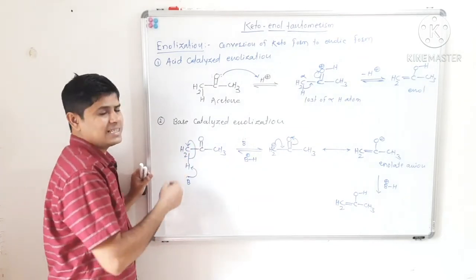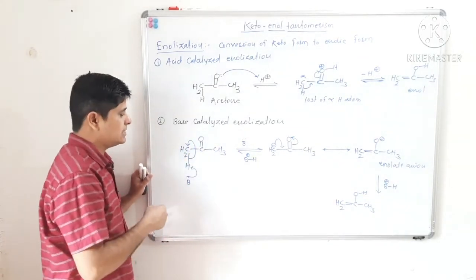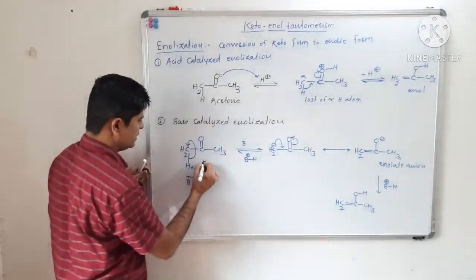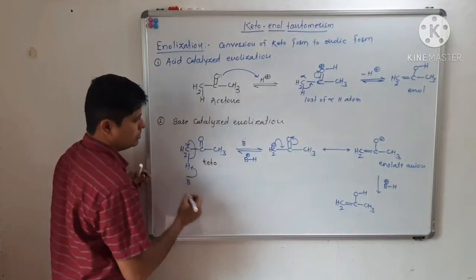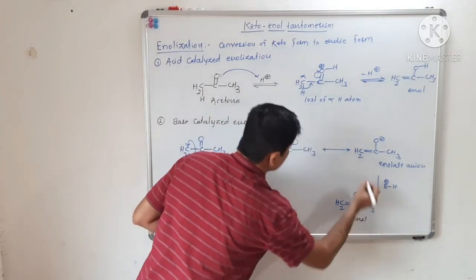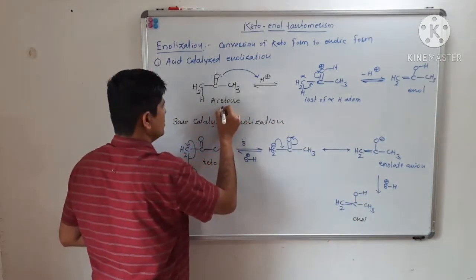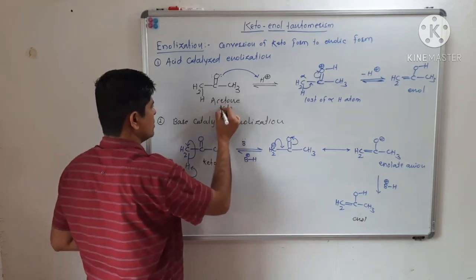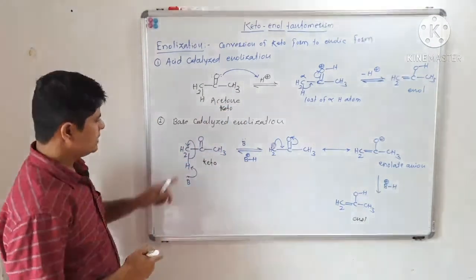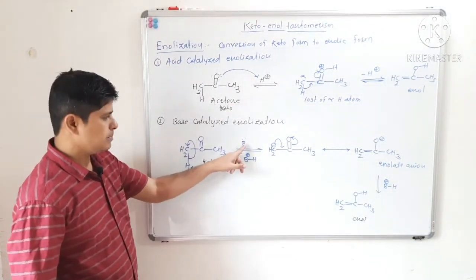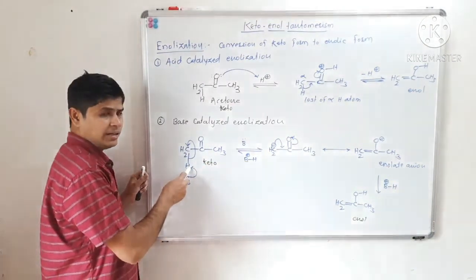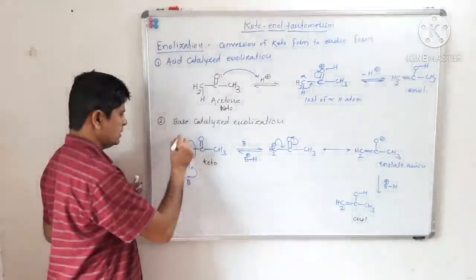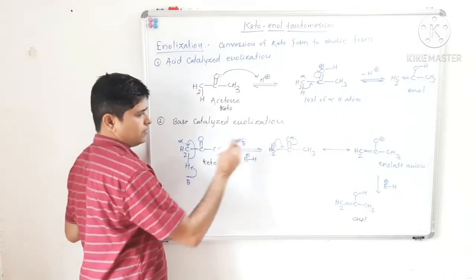Now in base catalyzed enolization, a keto compound is reacted with base. So base will abstract the alpha hydrogen, and there will be a formation of carbanion.